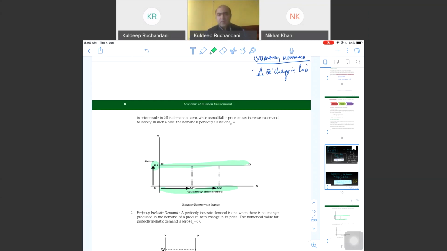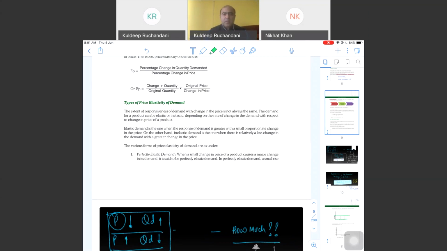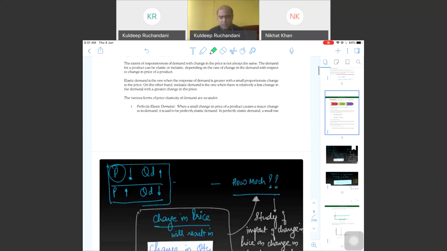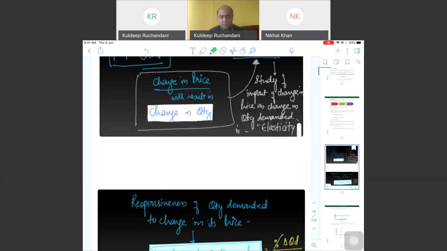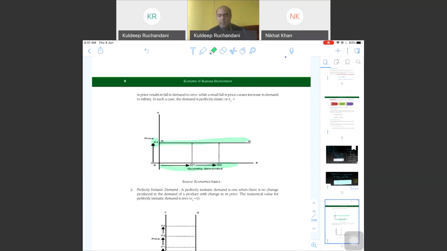But yes, in a concept, if we have to understand, perfectly elastic demand means when a small change in price of a product causes a major change in its demand, it is said to be perfectly elastic. So there is a small change and demand has increased substantially. It will be a case of perfect elasticity.